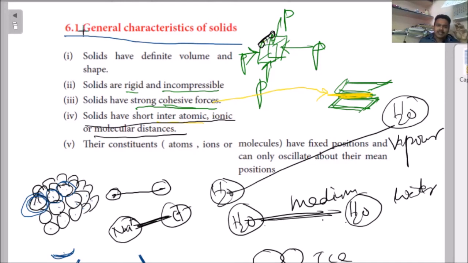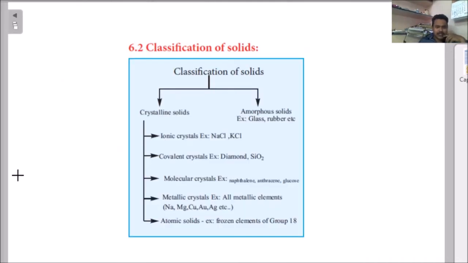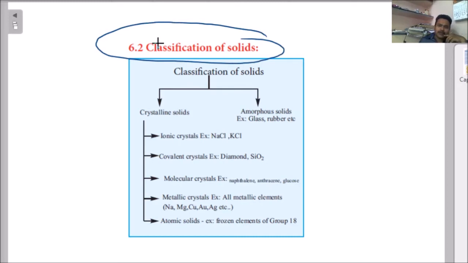These are all the general characteristics of solids. And the next one we are going to study is the classification of solids. All the solids we are going to classify into two types. One is crystalline solids, the other one is amorphous solids.